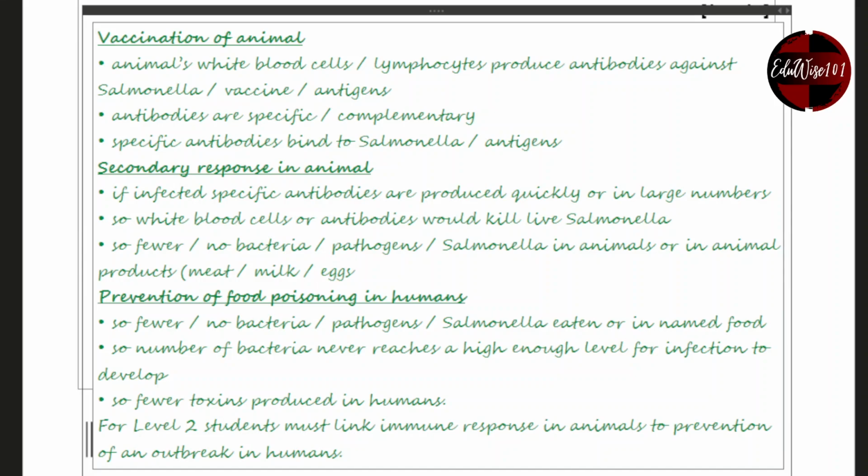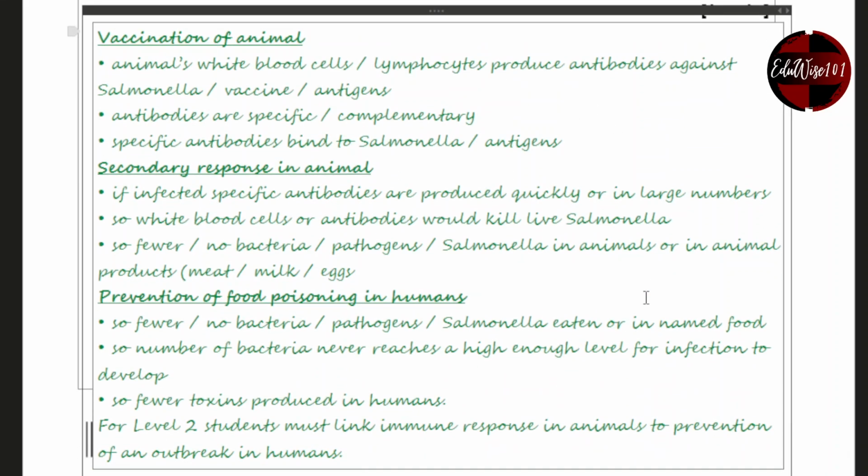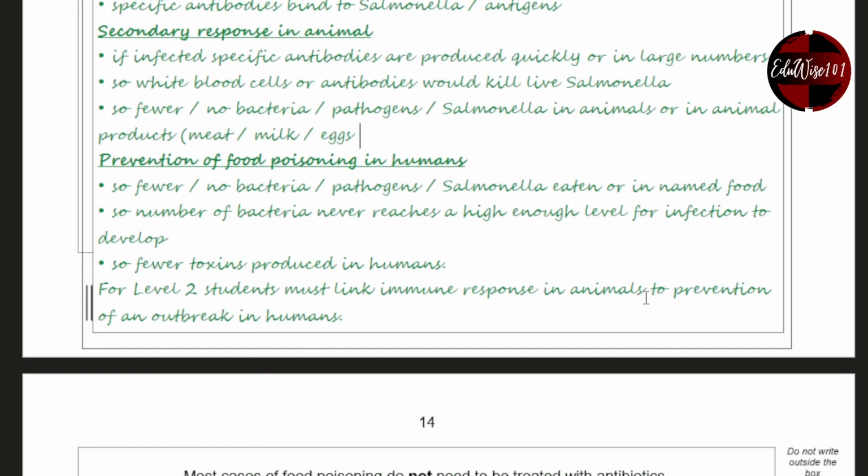Prevention of food poisoning in humans. Now remember, the second part to the answer is the immune system in farm animals prevents an outbreak of food poisoning in humans. If the food is not poisoned, then we will not pass it on to each other. So fewer or no Salmonella bacteria are eaten in foods like milk and eggs. So the number of bacteria never reaches a high level for infection to develop in humans. So fewer toxins are produced in humans. Remember, for level 2, students must link immune response in animals to prevention of an outbreak in humans. That means to gain 4 marks, you need to link the immune response to the outbreak in humans.